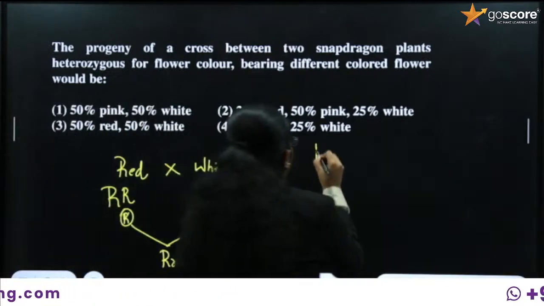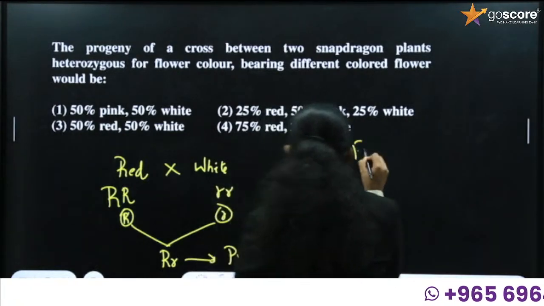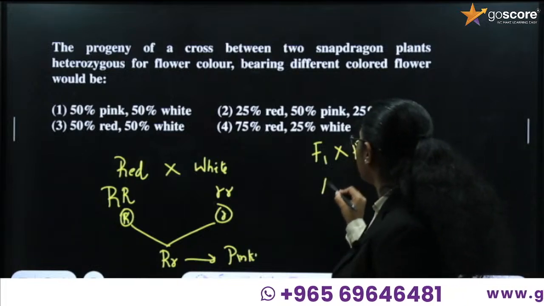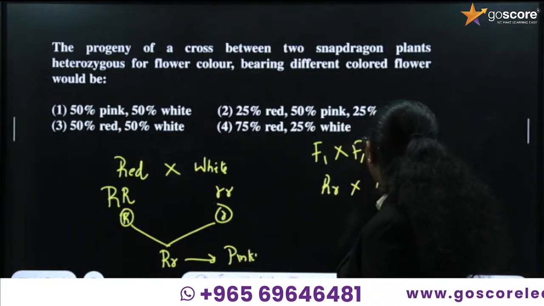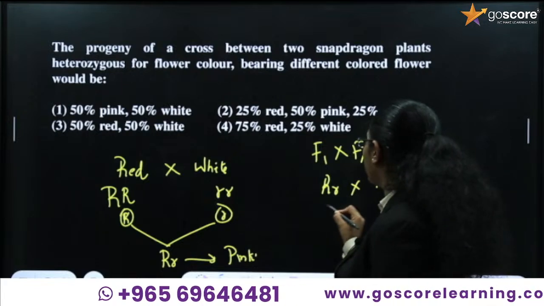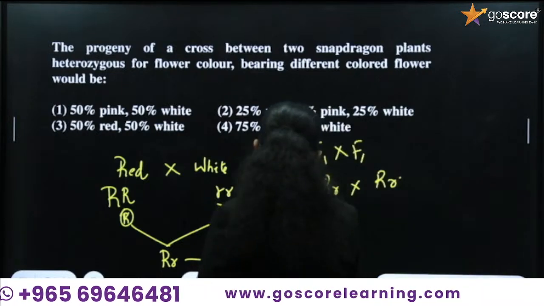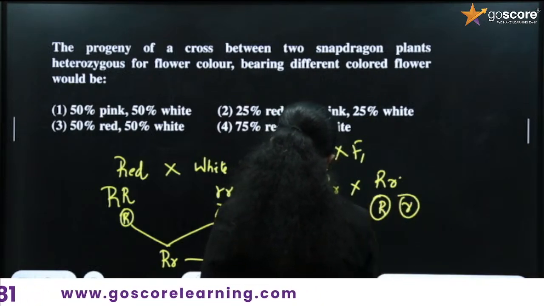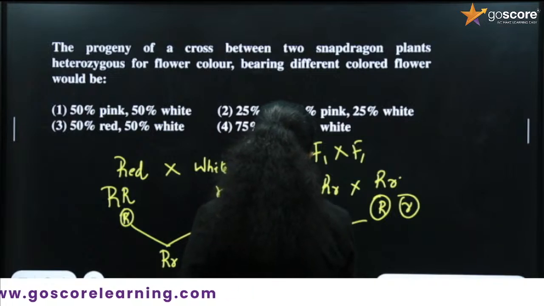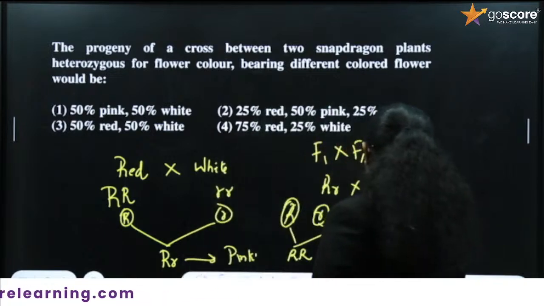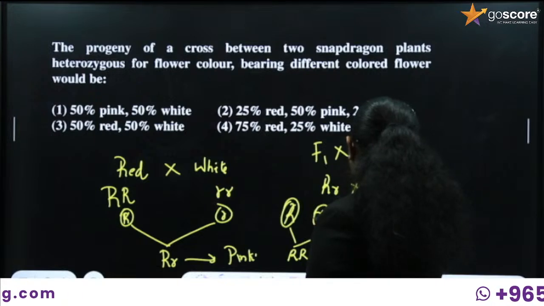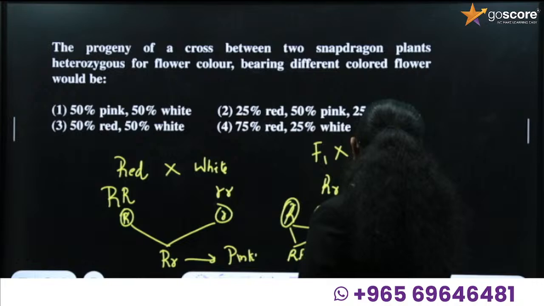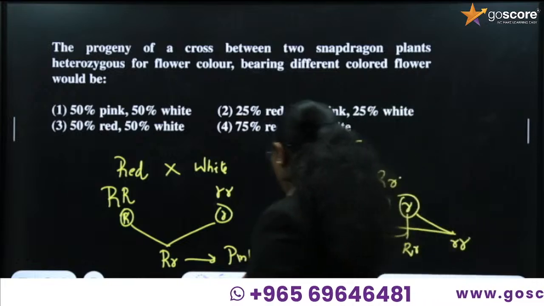So we can say the F1 progeny is selfed to get F2. On selfing F1, we get the F2 progeny, that is capital R small r crossed with capital R small r. When we do the cross, the gametes are capital R, small r, capital R, small r. Then the progeny is capital R capital R. Here it is capital R small r. Then the next one is capital R small r. The last one is small r small r.